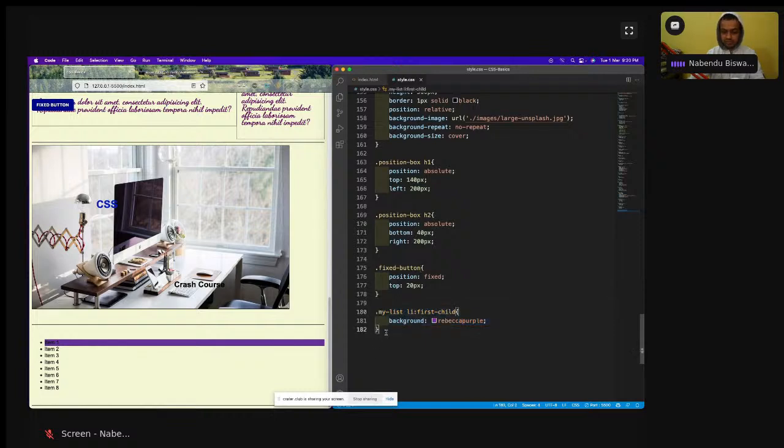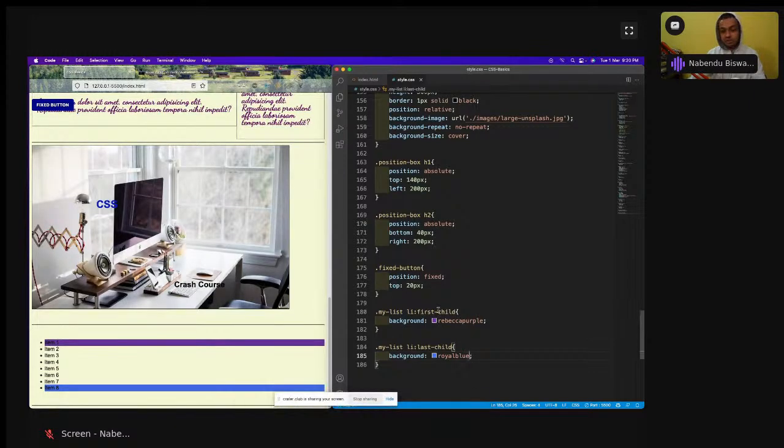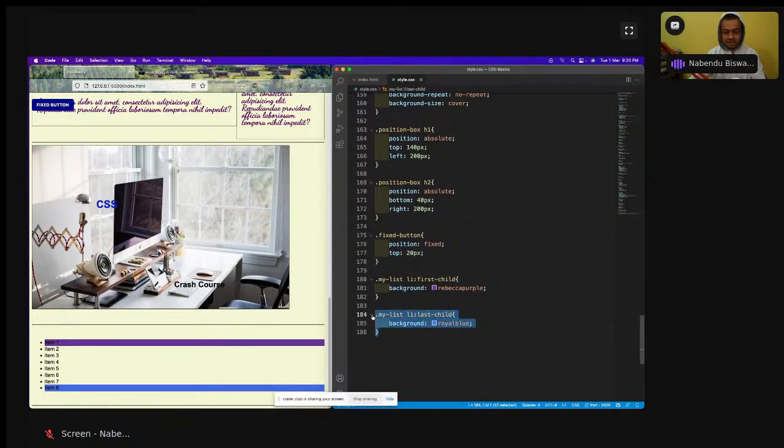Now I have something known as last child also, maybe royal blue. So royal blue, last child is done. Similar to that, I have nth child also.